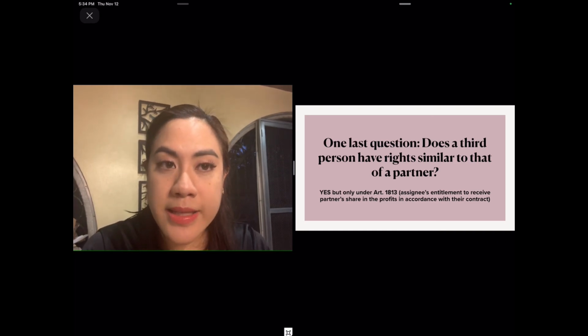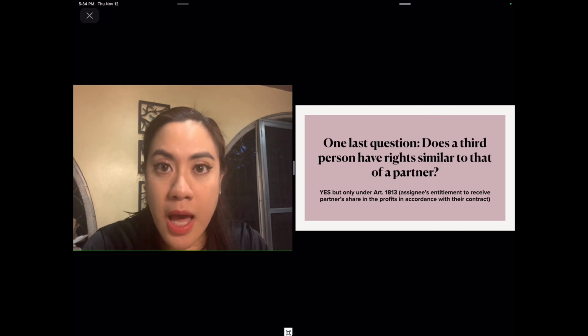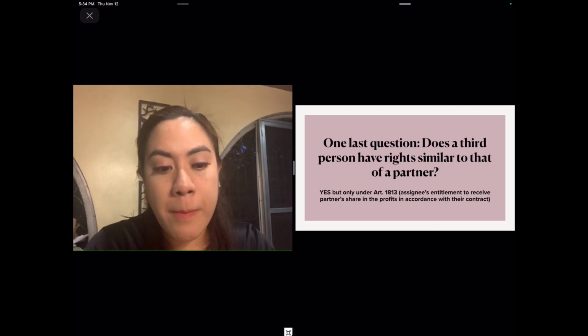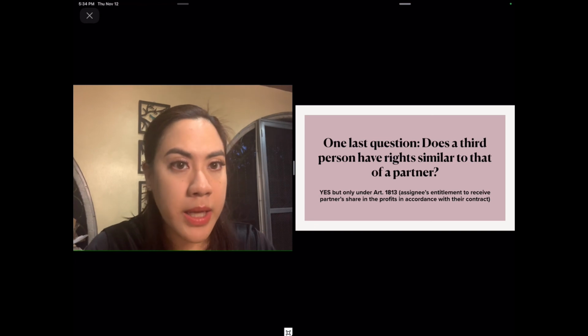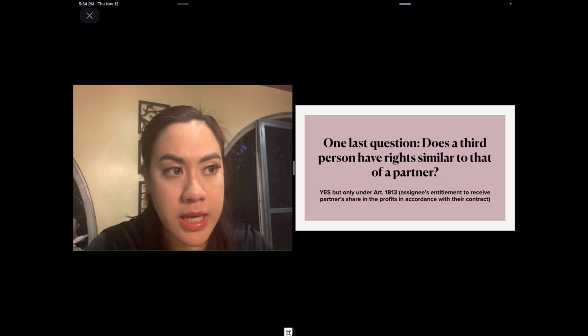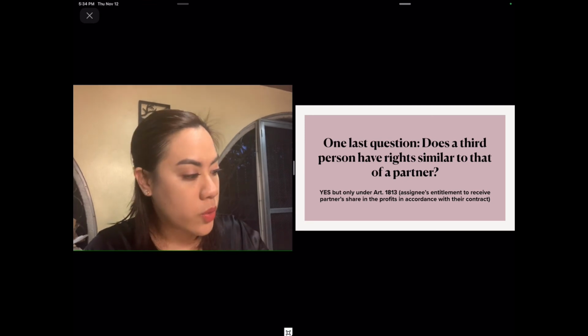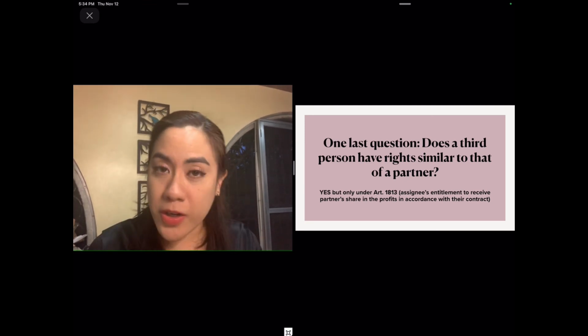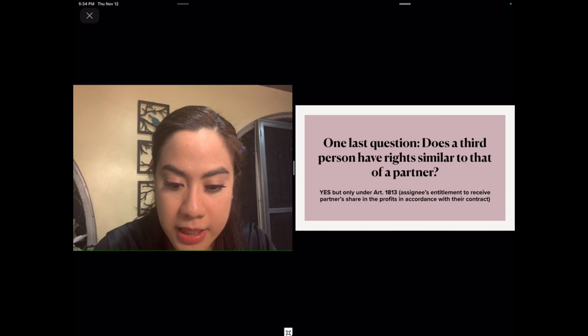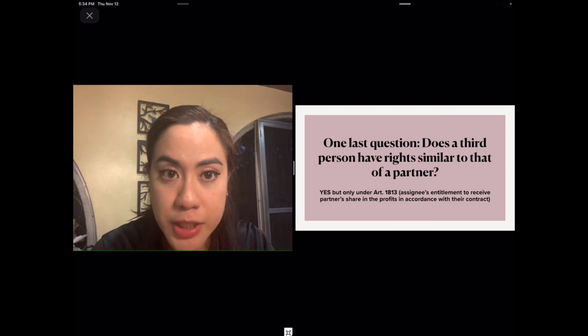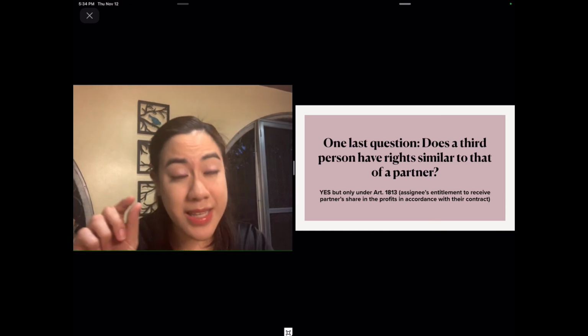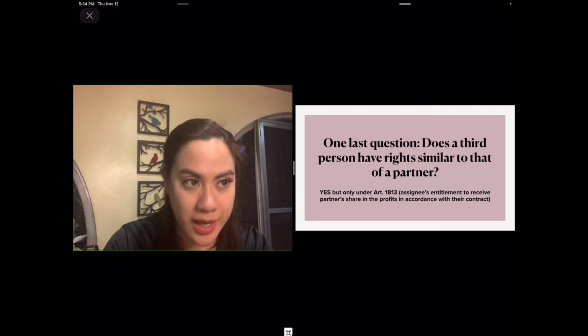So in cases like this under 1813, the third person may not interfere with the business, may not assign, or may not ask for the books, except in cases of fraud. So just take note of that, because although we discussed that under partners' rights, it's also partly included in third persons' liabilities.